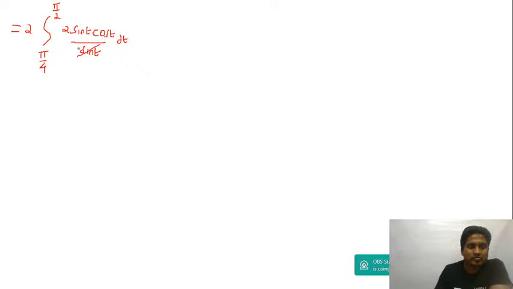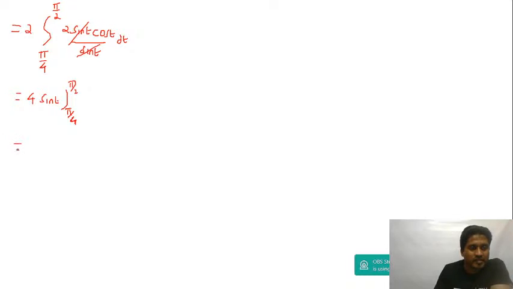Right, sin 2 theta can be written as, this will become 2 times integration of pi by 4 to pi by 2, and sin 2t can be written as 2 sin t cos t divided by sin t dt. Right, I'm going to cancel the sin t. 2 is a constant, 4 is a constant, integration of cos is sin. Okay, between the limits pi by 4 and pi by 2.